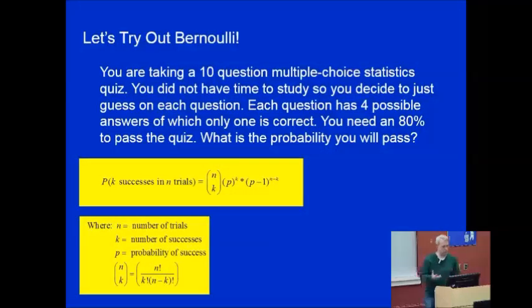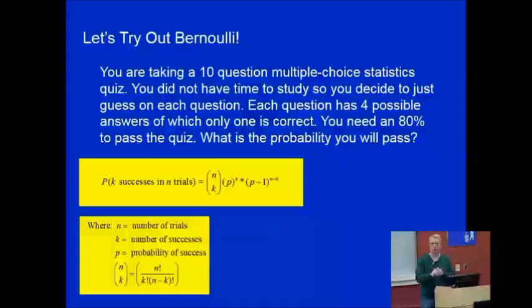So some things that Bernoulli showed us then is this equation, and we see in the parentheses that N and K. N is the number of trials, so there's 10 questions in our quiz. K is the number of successes. Well, we're going to need to be successful in 8 out of 10 guesses if we're going to pass this, so K will be 8. Now, hold on to that N and K for just a minute, because we're going to treat those a little differently, and let's move to the right.